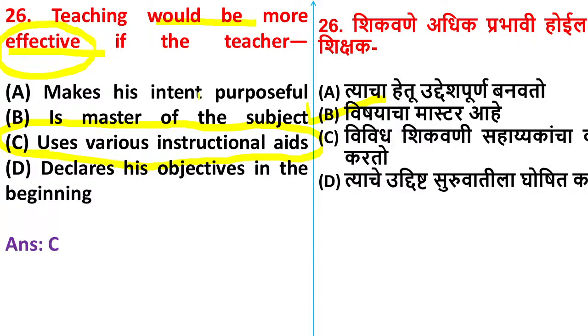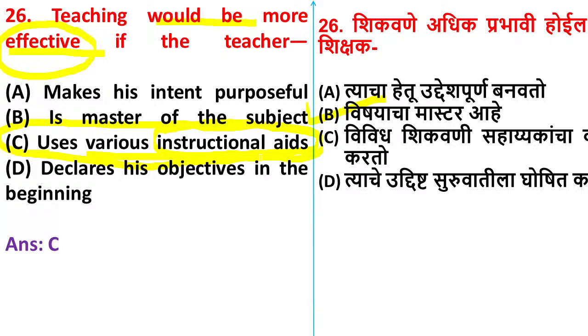No. If the teacher is using various instructional aids such as radio, television, charts, then students will understand in a better way. So the teaching will become more effective. So option C is correct here.